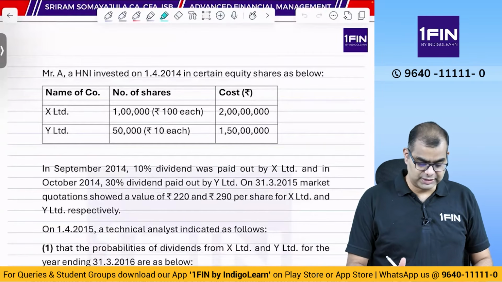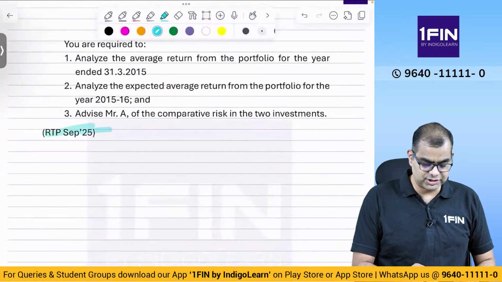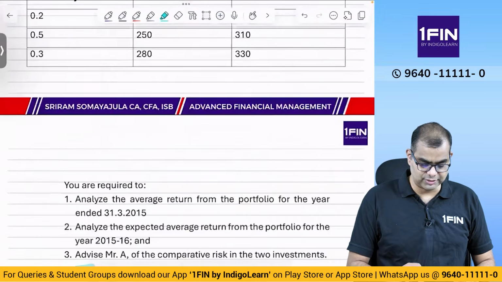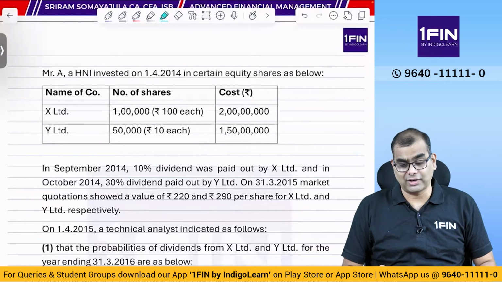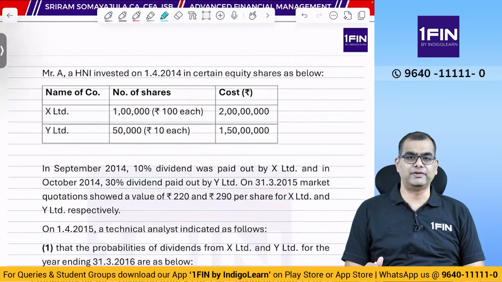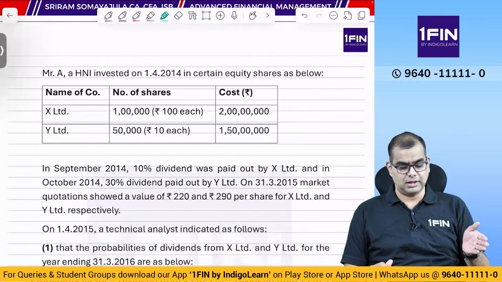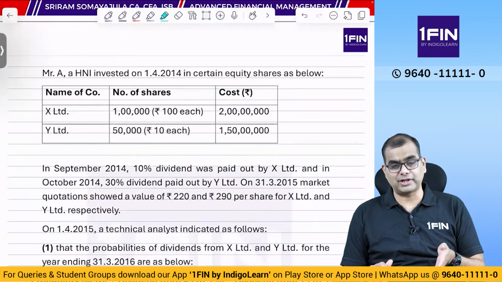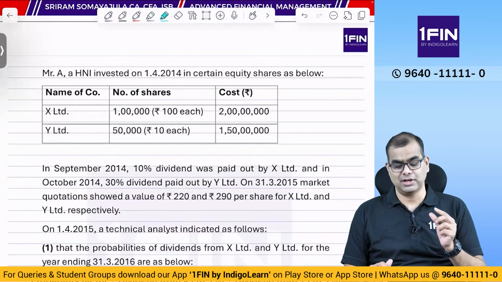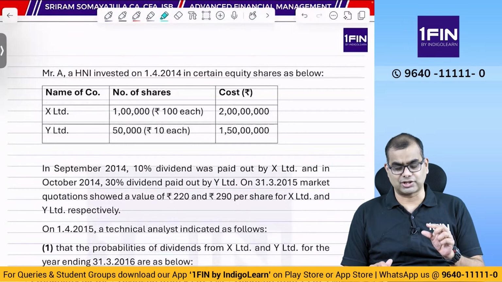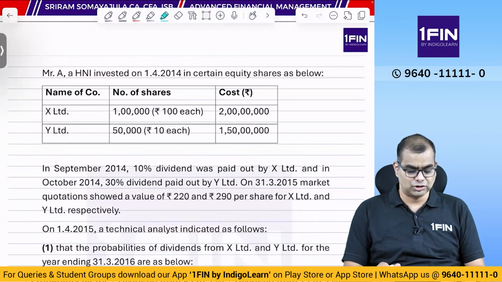So friends, now let us look at the next question. This is actually from RTP September 25. It's an interesting question, which is why I added this to our list of questions. This is actually a different way of solving one of the already pre-existing questions, which is what we just now solved. I wanted to show you the revised way in which the institute is solving this problem. Obviously, there are certain slight changes in the way the question is structured. If you look at the previous question and this question, you'll understand automatically on your own. So let us go ahead and look at it.